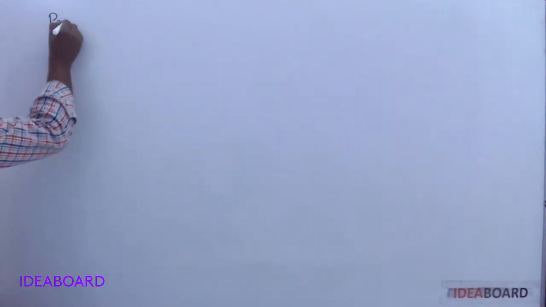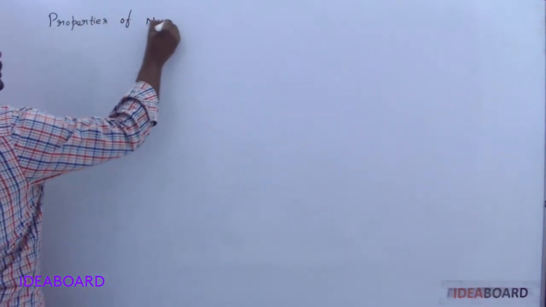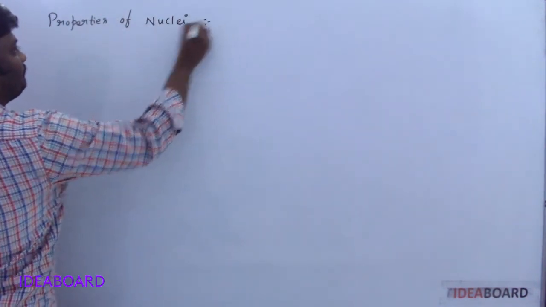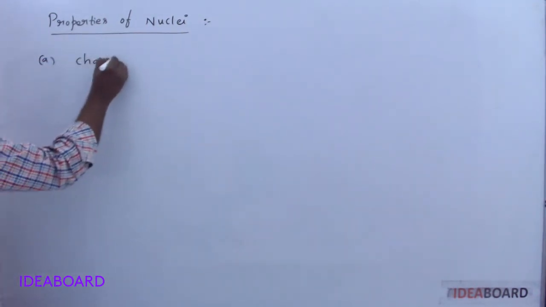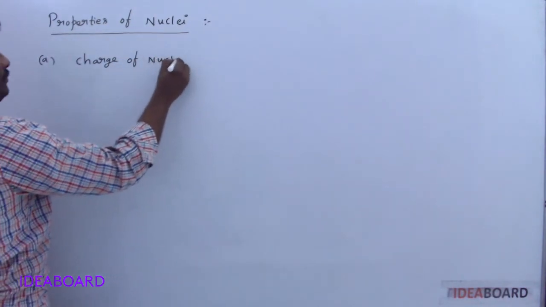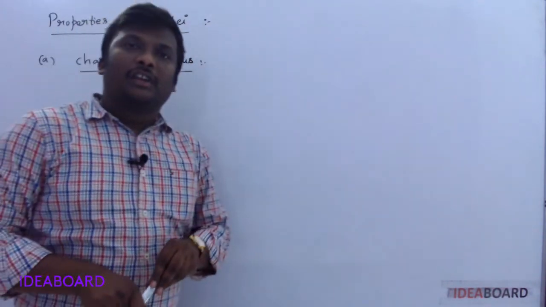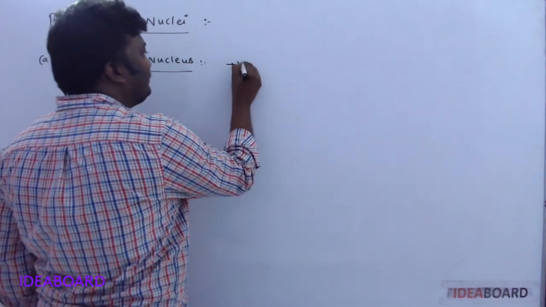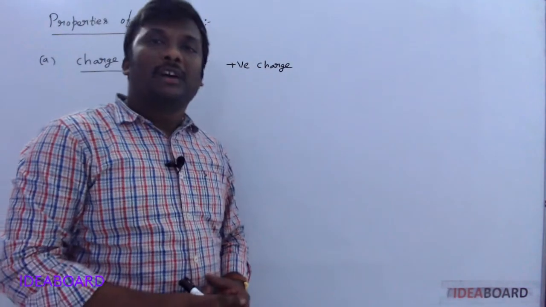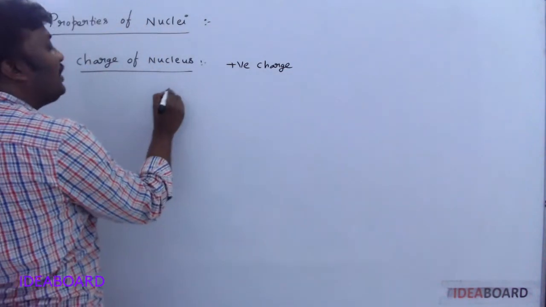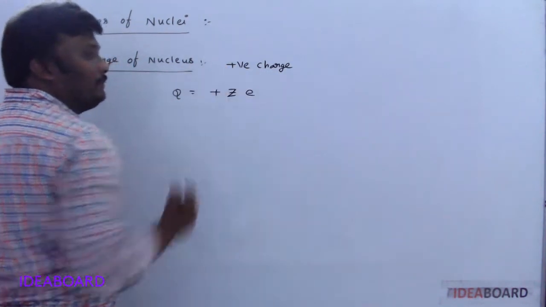Now, properties of nuclei. First one, charge of the nucleus. We know that the nucleus has a positive charge because it contains the protons. So the charge of the nucleus is indicated as plus Ze.